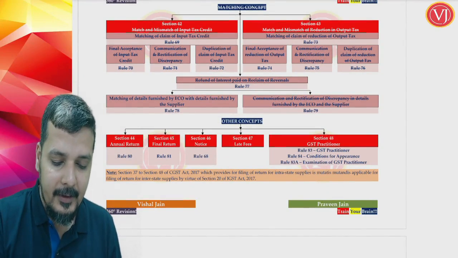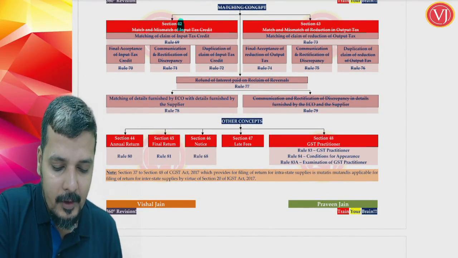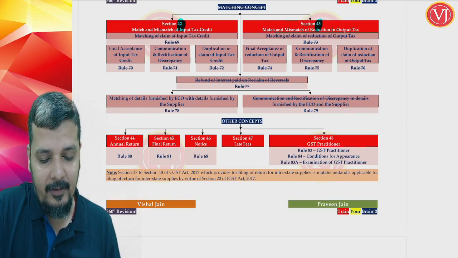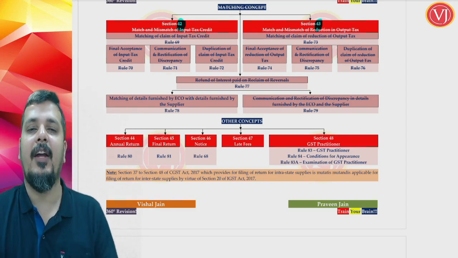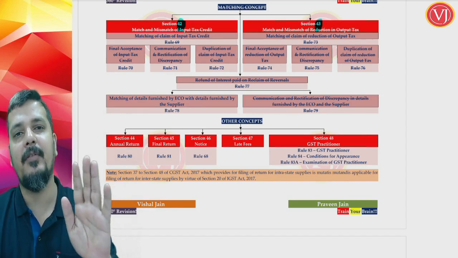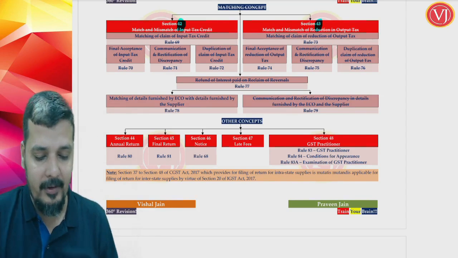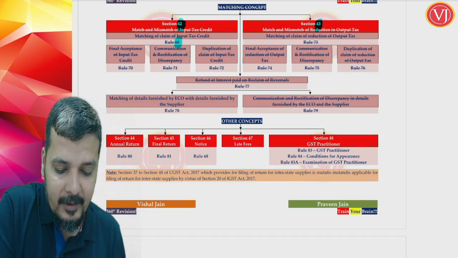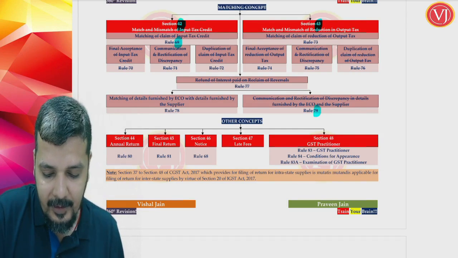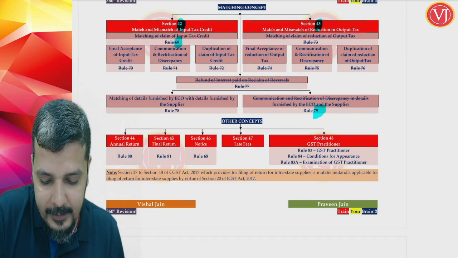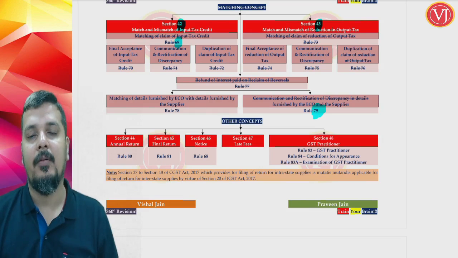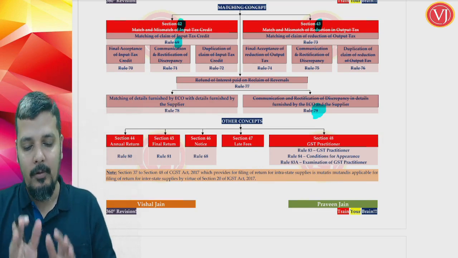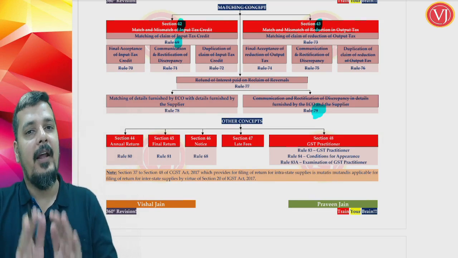Now, moving on to the other provisions. Section 42 and section 43 talk about the matching concept, which was not there for a very long period of time since the inception of GST. It was never there, but the provisions were there. Section 42, 43 read along with rule 69 to rule 79. All these details. So there are two sections which are now omitted because they are of no use. They were only lying there. They were never used.